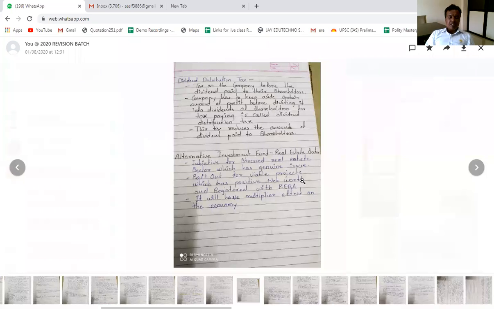All of you must know what RERA is, that is the Real Estate Regulatory Authority. Those real estate firms which have been registered with RERA will be given support from the alternative investment fund. It will have a multiplier effect on the economy. What is the multiplier effect? That we have already discussed.